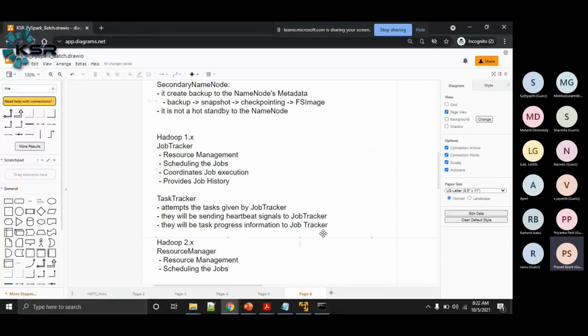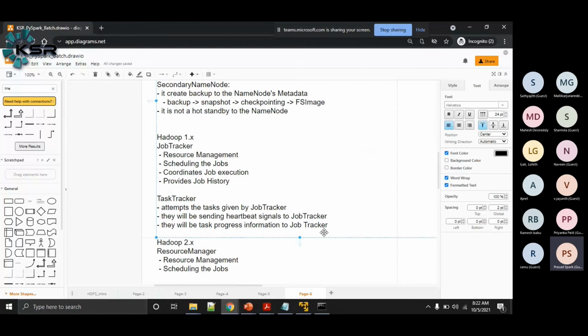Now, let's say for one of the task trackers, the job tracker has told it to take this block of data and process it. Now the task tracker will tell, okay, I have taken this block of data and I have processed it, or I'm in progress, or I'm initializing the resources. With this information that the task tracker is sharing, the job tracker can get to know what the status of the whole job is.